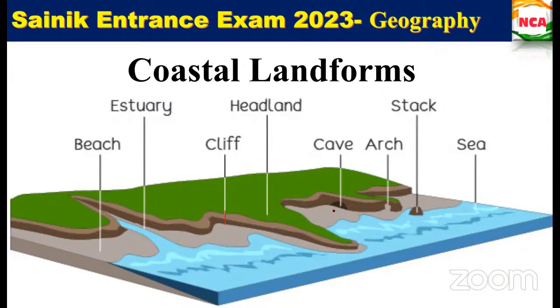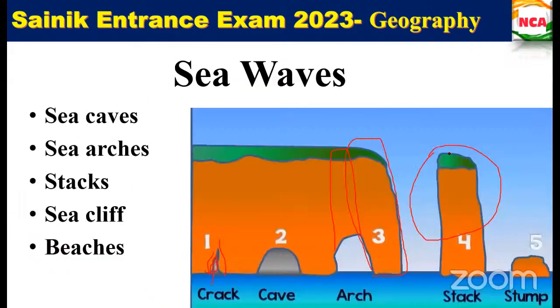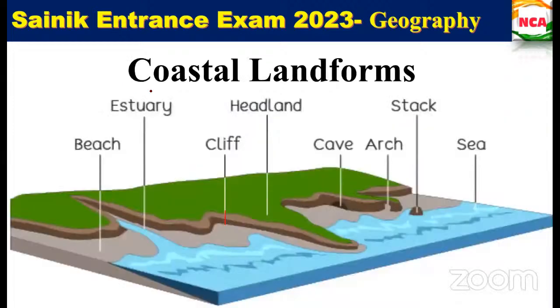So the cave, we all know about the cave and also arch and also stack, right? So after stack, what will come? Ma'am, stump. Very good. After stack, it is stump. So this is the sea. This is the coastal landform. Is this clear now? How the coastal landforms are formed. First, how the stump is formed by making a crack. Okay, so this is what the coastal landform is. How the different forms of land are formed because of erosional and depositional processes. Is this clear now? Till now?